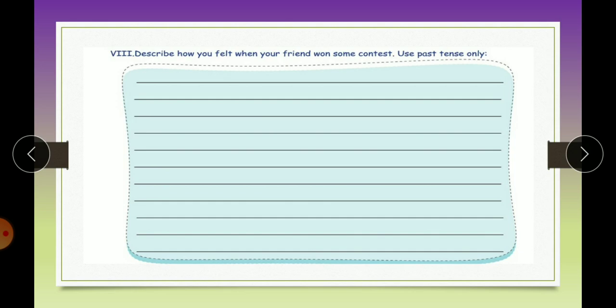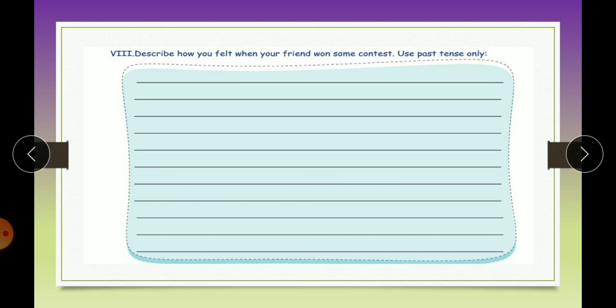Then what was the event? You can describe that and how you felt. Like, I felt very happy, I was very excited, I went to see the contest. My friend was nervous in the starting, but later she did well. So whatever is your feeling, you can write here in short, and remember to use the past tense only.